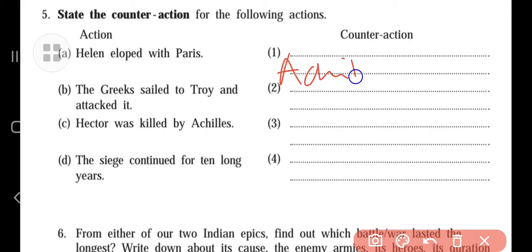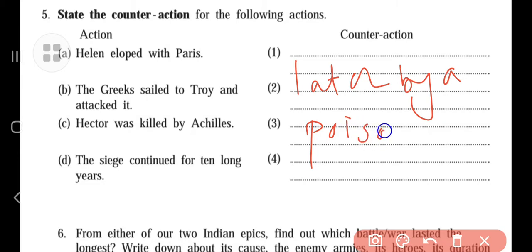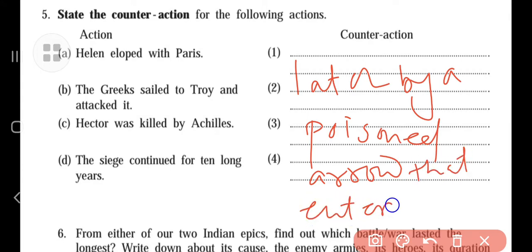Achilles was killed later by a poisoned arrow that entered his heel.